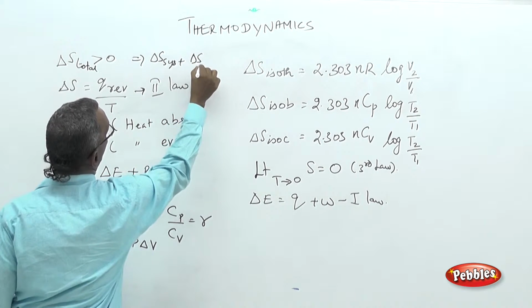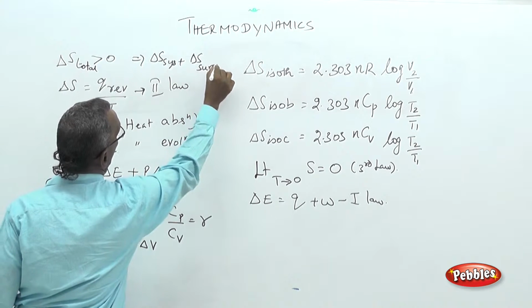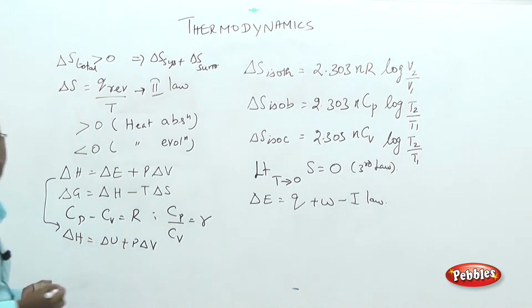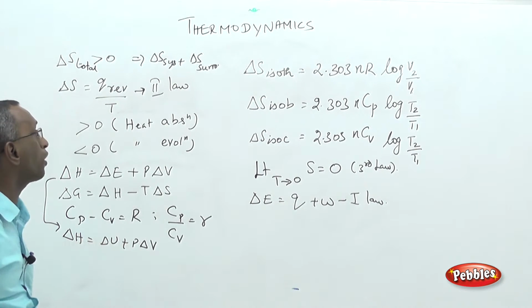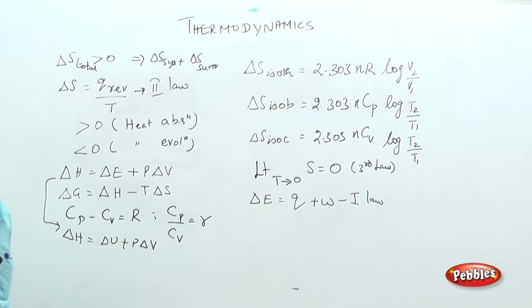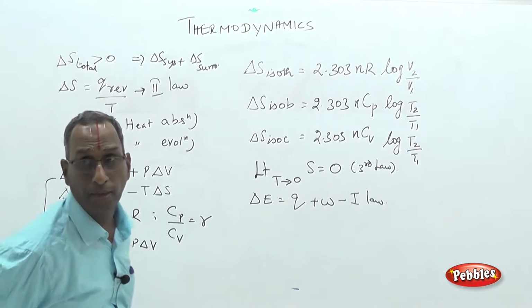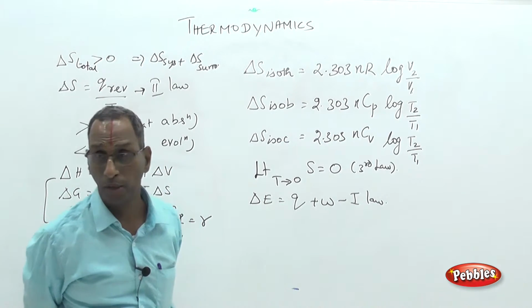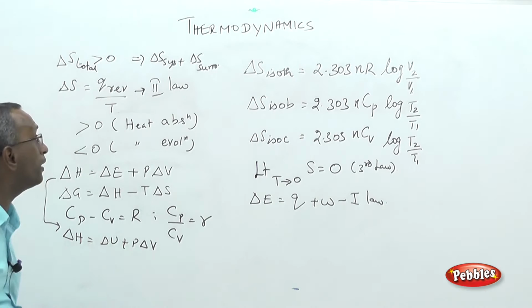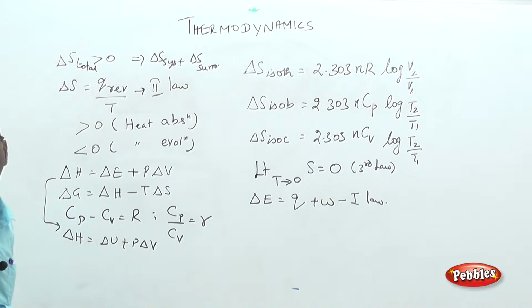So, we have seen that the universe is divided into two components, system and surroundings. So, delta S total means total change in entropy. Total change in entropy can be resolved into change in entropy for the system and change in entropy for the surroundings. Once again, entropy is a thermodynamic property, a measure of disorderliness.